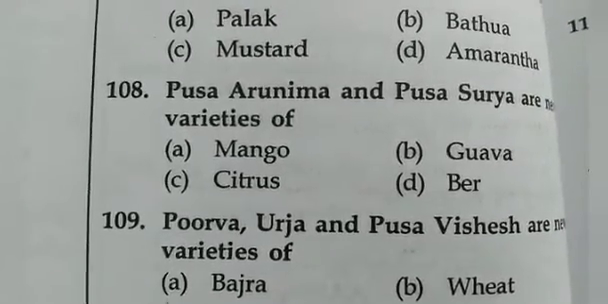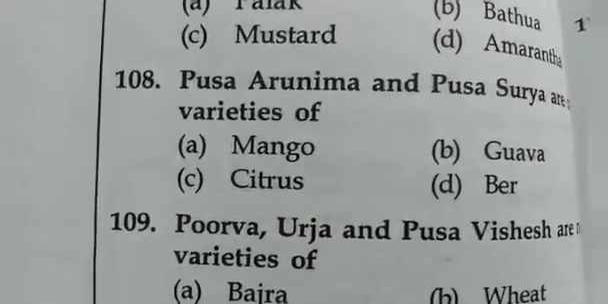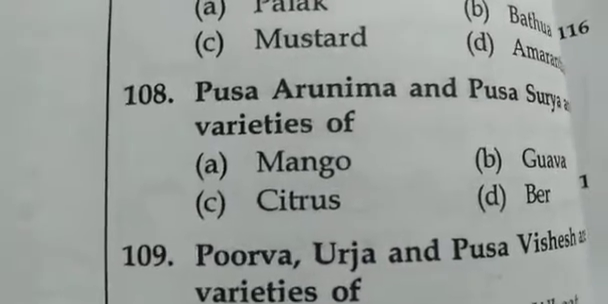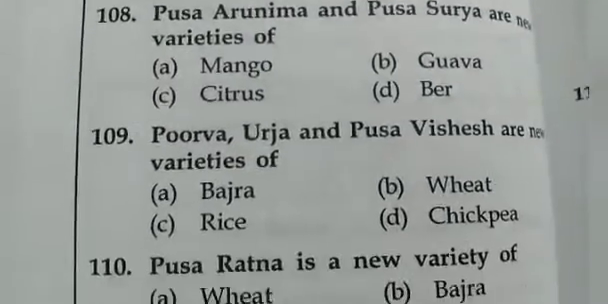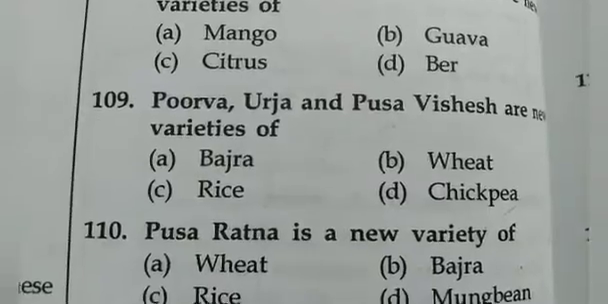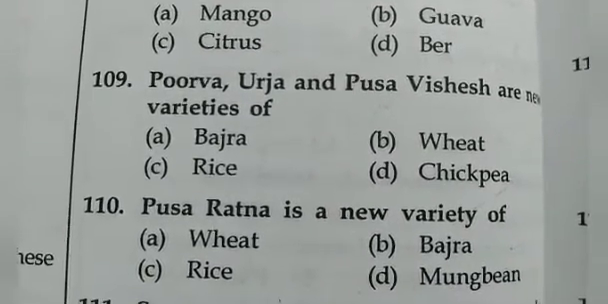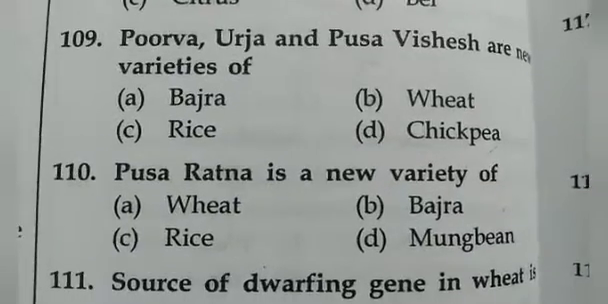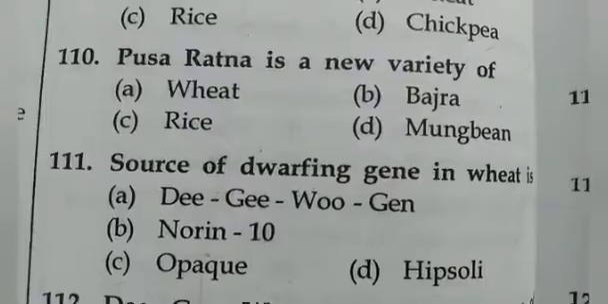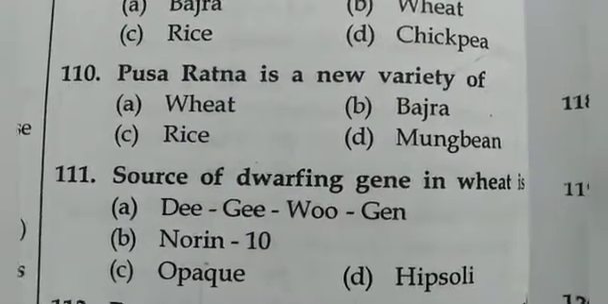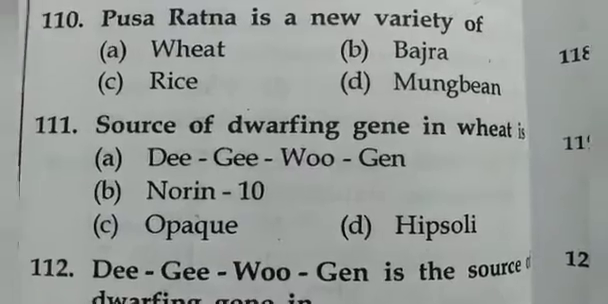Pusa Arunima and Pusa Surya are new varieties of mango. Purva Urja and Pusa Vishesh are new varieties of wheat. Pusa Ratna is a new variety of mung bean.